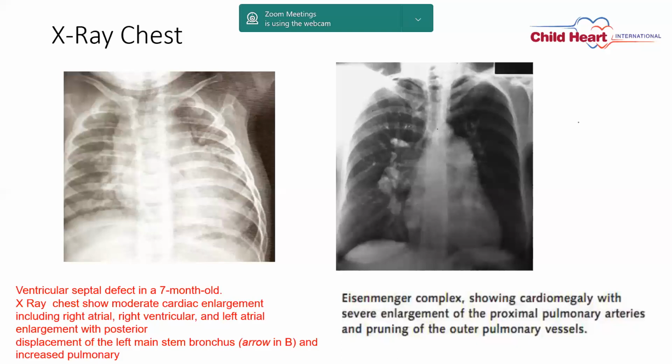The next X-ray is of a child with Eisenmenger, where you can see the very small heart and very prominent proximal pulmonary artery. The pulmonary artery base is really prominent here as well as here, and the peripheral arborization of the pulmonary arteries is not seen at all, and that is called pruning of the outer pulmonary vessels. So these are the pictures where you can define that this is severe pulmonary artery hypertension and most probably Eisenmenger.